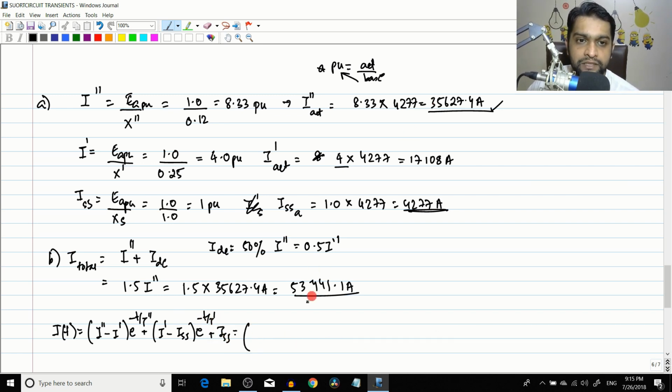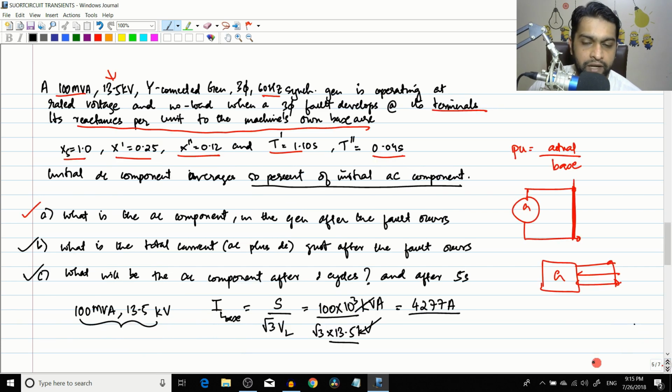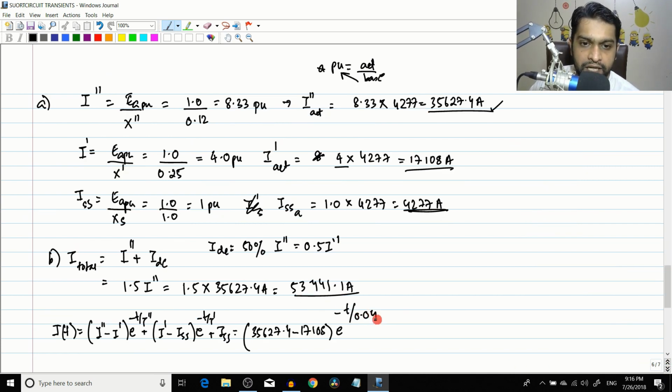So I double dash value is 35627.4 minus this value, 17108, into e power minus t divided by t double dash. So what is t double dash value given? T double dash value is given to be 0.04 seconds. So you can see this will decay very fast, because 1 by 0.04, which will become the decay value, is very high. So plus, next is this component here.